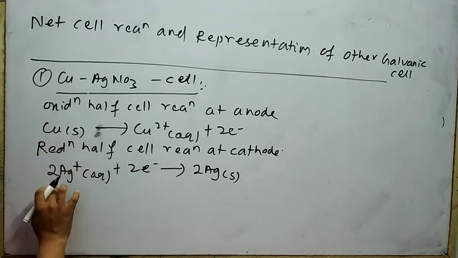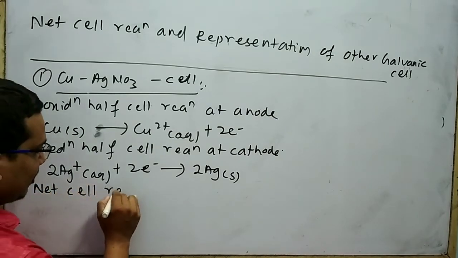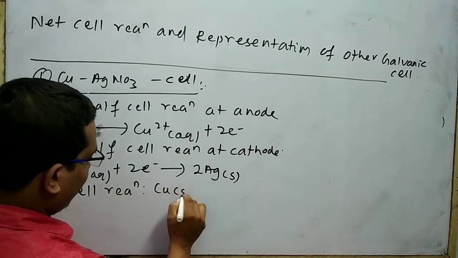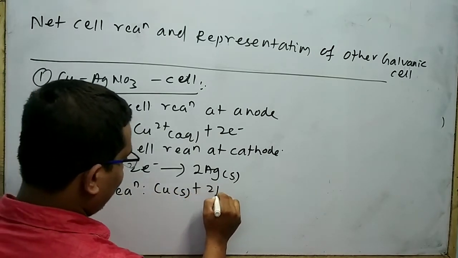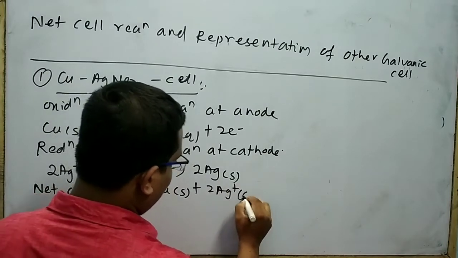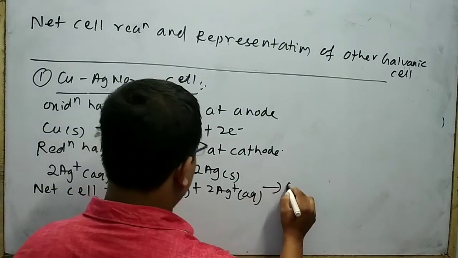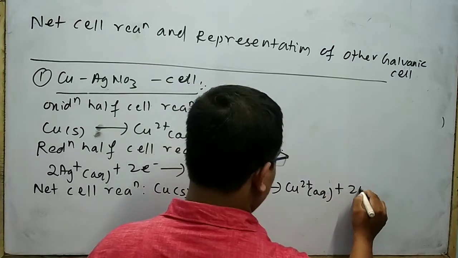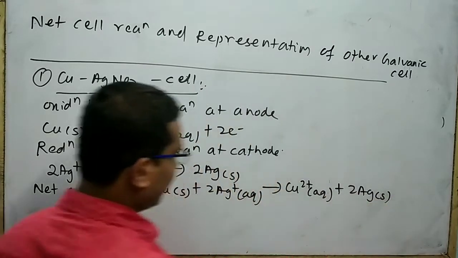When I add these two equations, I can write the net cell reaction. The net cell reaction is Cu solid plus 2Ag+ aqueous gives Cu2+ aqueous plus 2Ag solid.